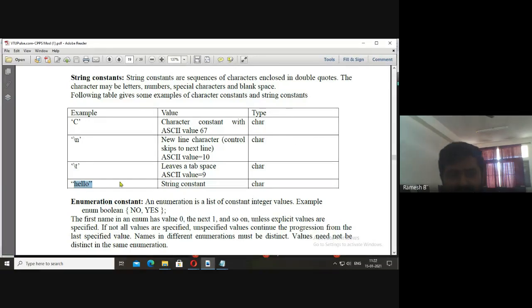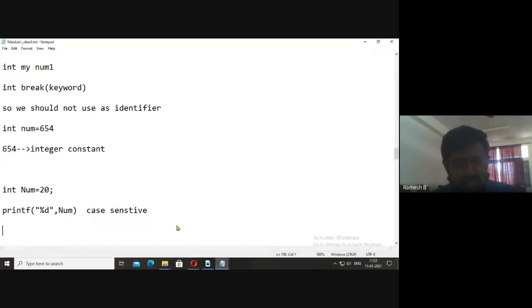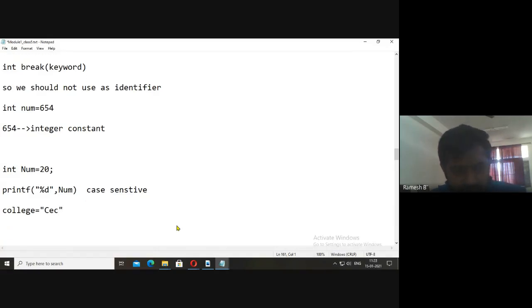There is some difference: if I have college equal to CEC, the CEC will be suffixed with a null character. This will be suffixed automatically by the computer, that is the meaning of string. It shows it has ended there.